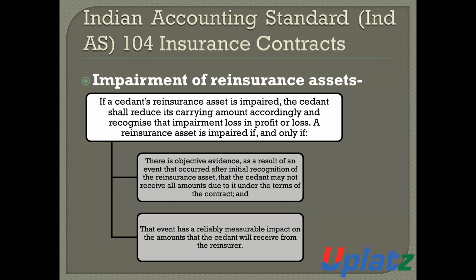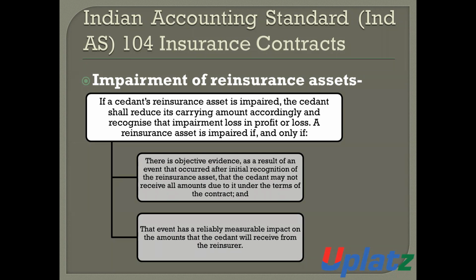A reinsurance asset is impaired if and only if there is objective evidence, as a result of an event that occurred after initial recognition of the reinsurance asset, that the cedant may not receive all the amounts which are due to it under the terms of the contract.